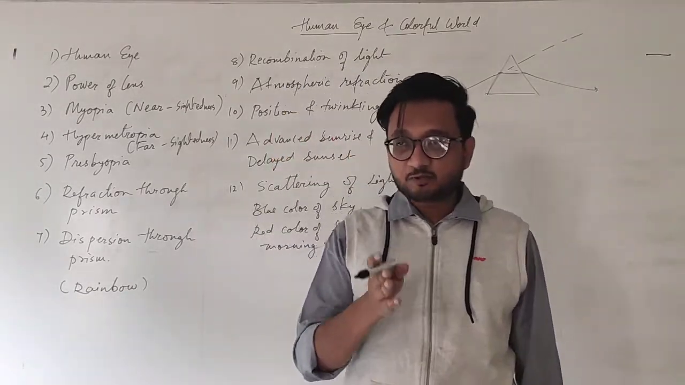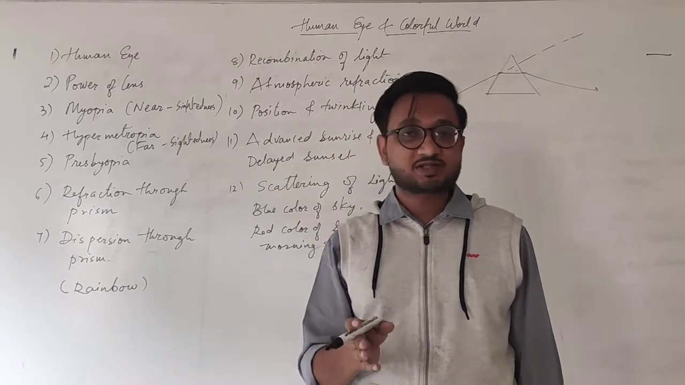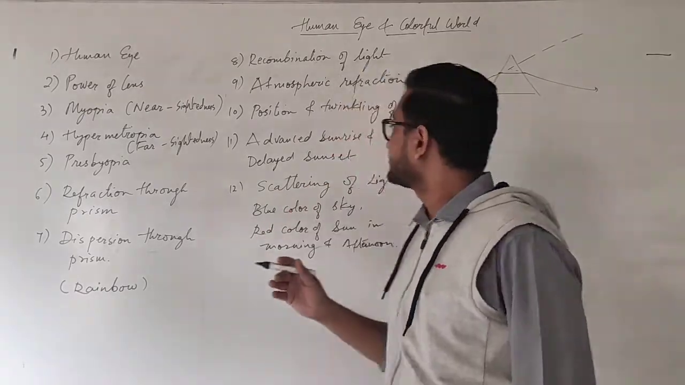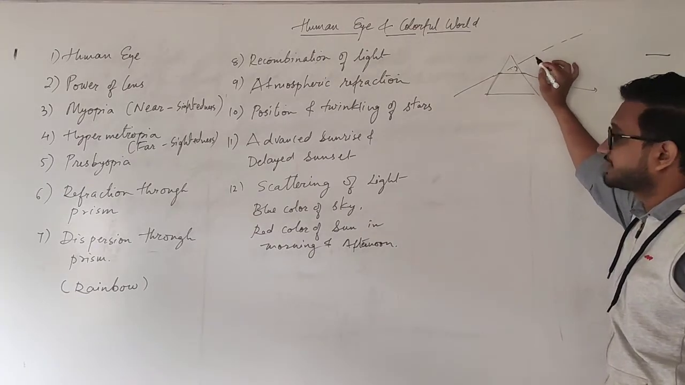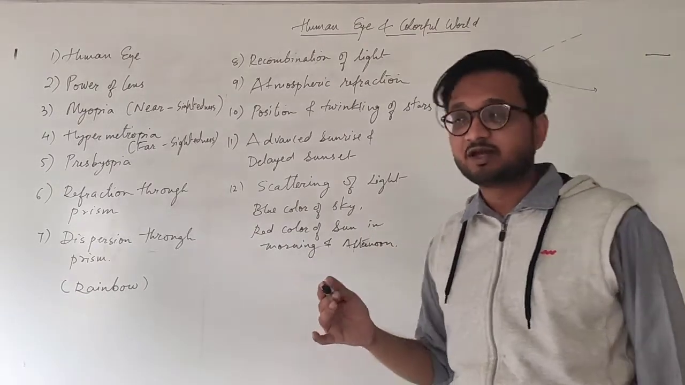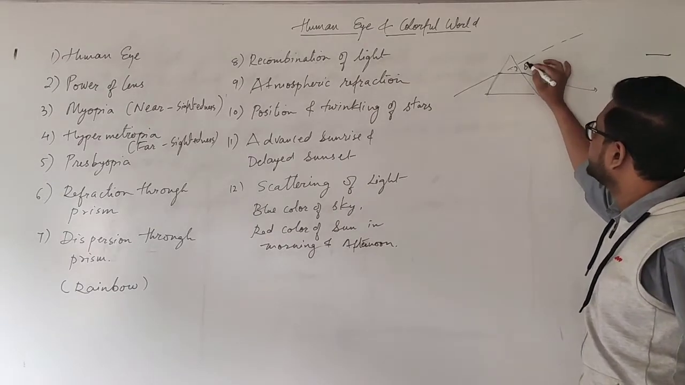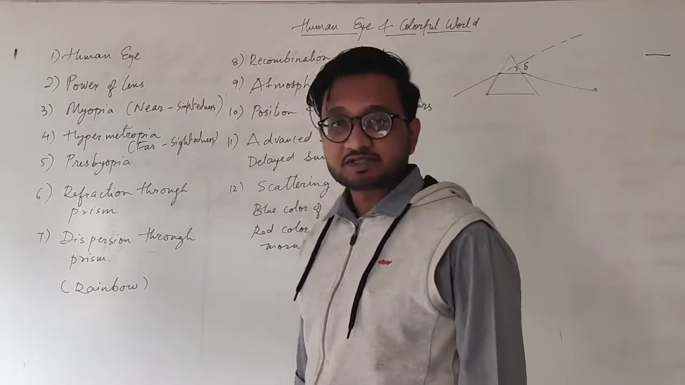In the glass slab it was parallel to its original path, so it is still going in the same direction. But in this one, it changes the path completely, and this angle formed over here, between the new path and the older path, is called the angle of deviation, delta. Very simple.